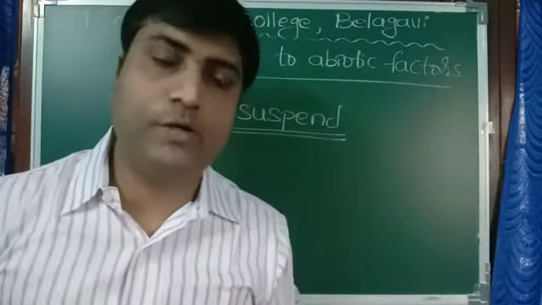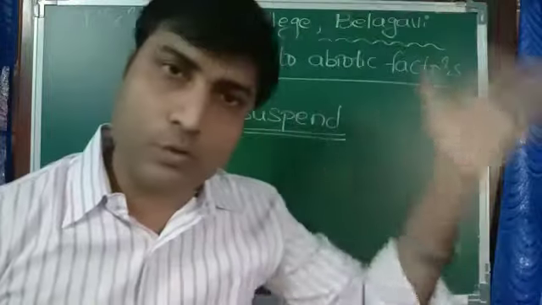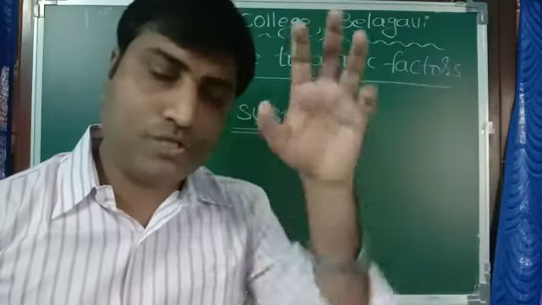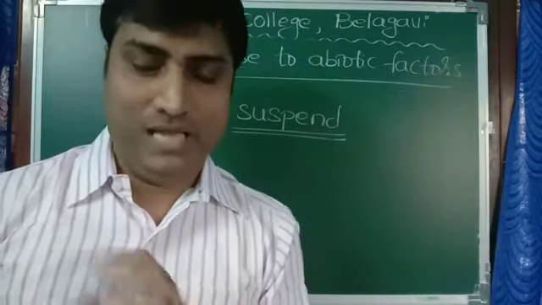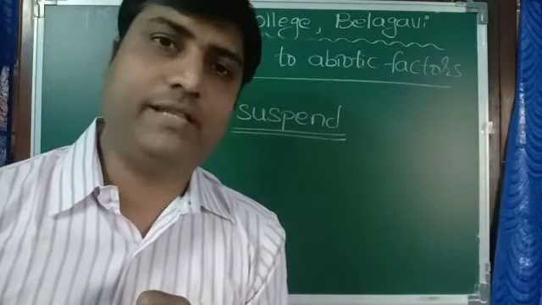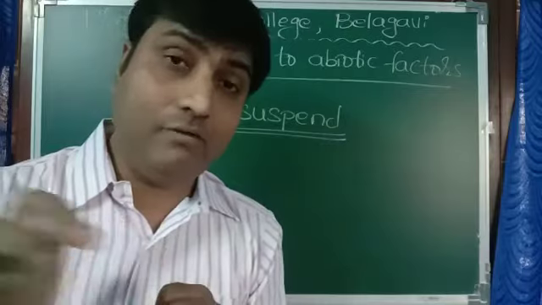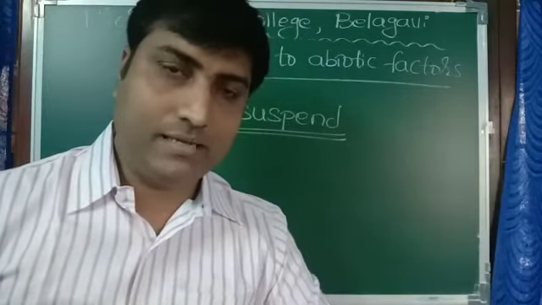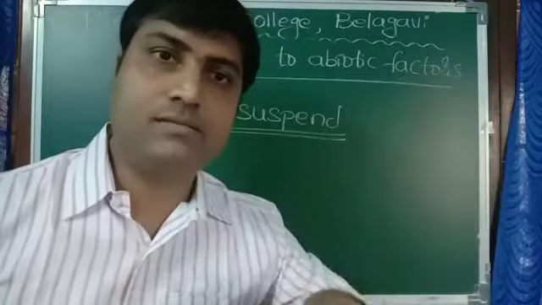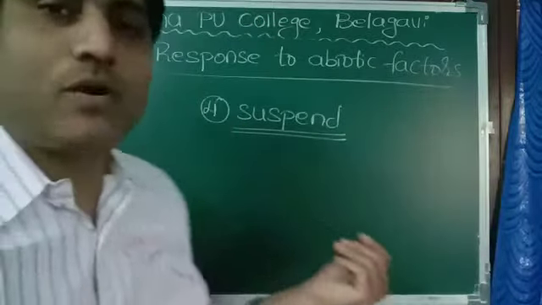They have to stay there. They don't have the ability to travel long distances. So what do they do? They make themselves inactive and stay there till the unfavorable condition passes. And once the unfavorable condition passes, they become active. This concept is called suspend.